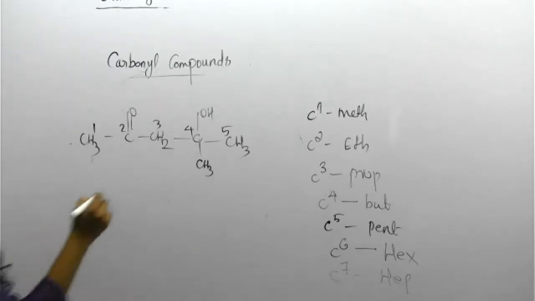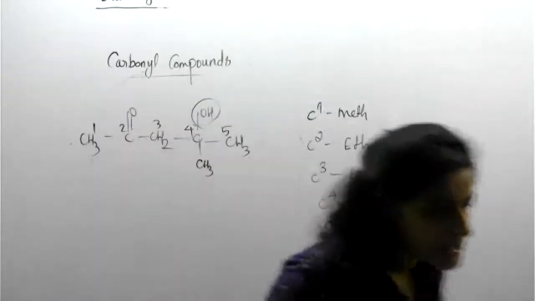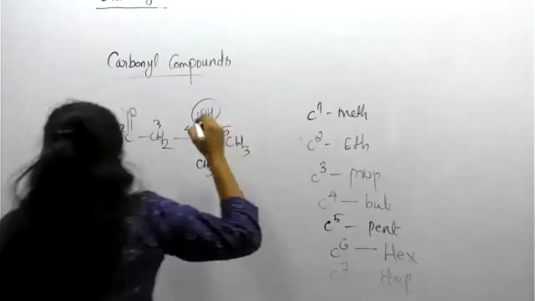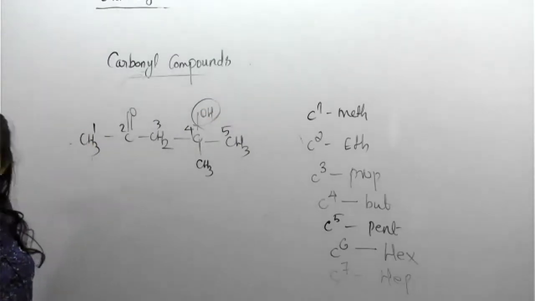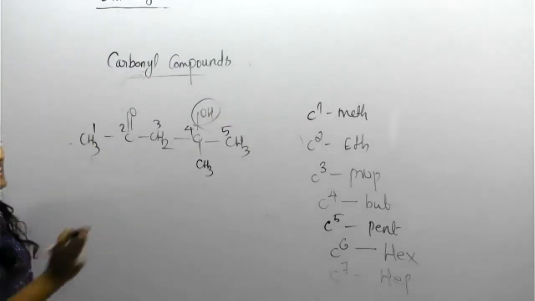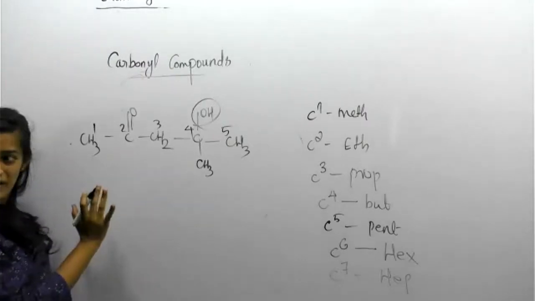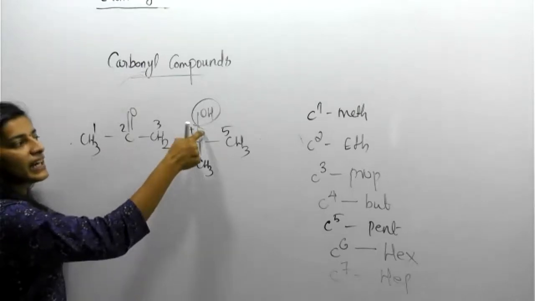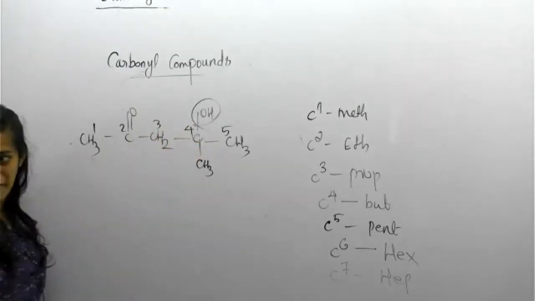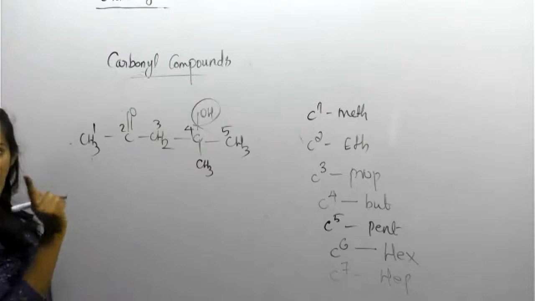Okay, this group and OH group we would call as an ol, and it should be an alcohol family. But here it is not an alcohol. It is actually a ketone family. Alcohol means the carbon-containing branch is only an OH group, but this is not the behavior of alcohol.